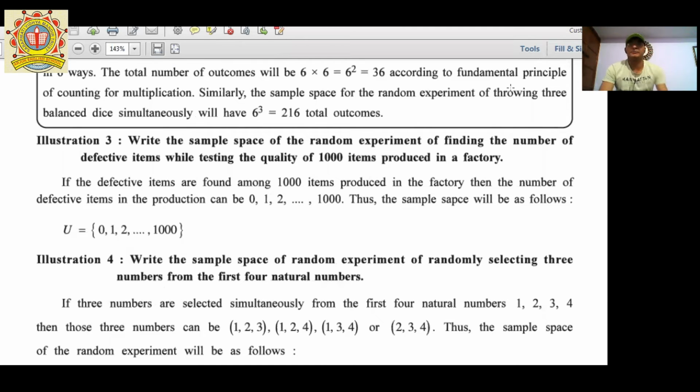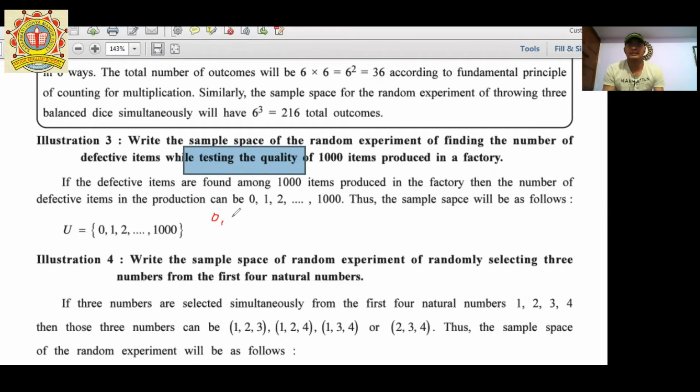Illustration number 2. Next one. Write the sample space of the random experiment of finding the number of defective items while testing the quality of 1000 items produced in a factory. If I am testing the quality of 1000 items, then I have to check the number of defective items in this factory. So there may be a possibility that there are no defective items.